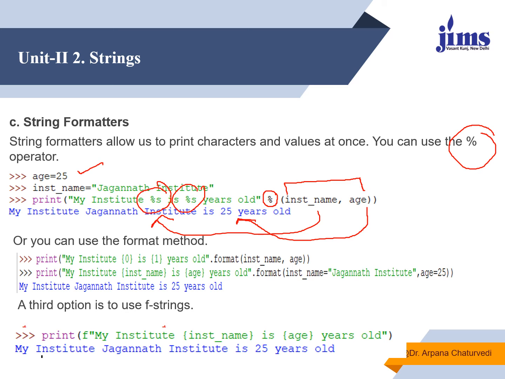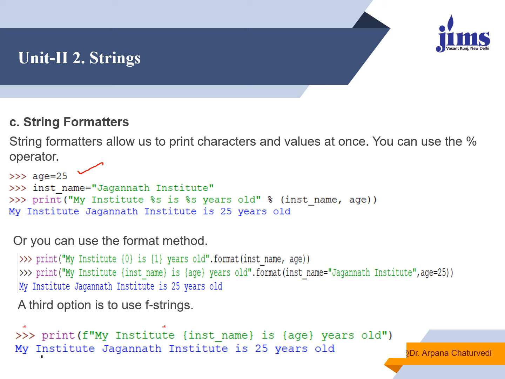So it has substituted the value of the variable. As earlier we used %d in C, or %s or %f, here we can also use string formatters as %. Here I have used %s twice because I want to display two values.